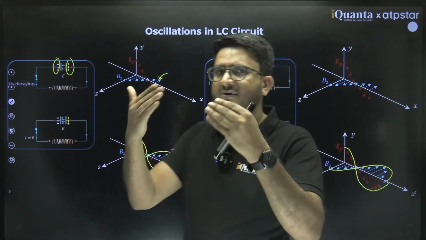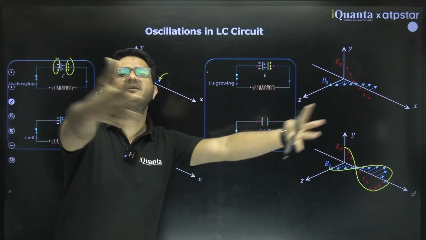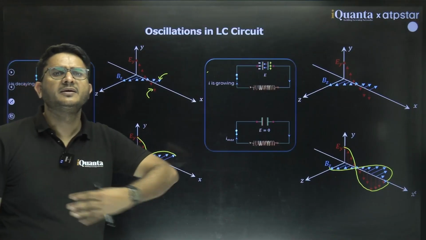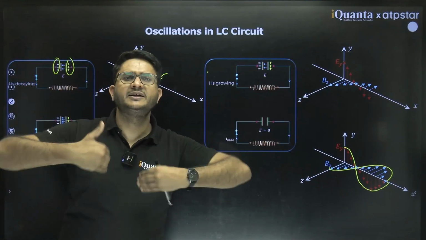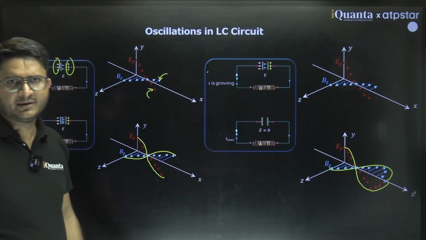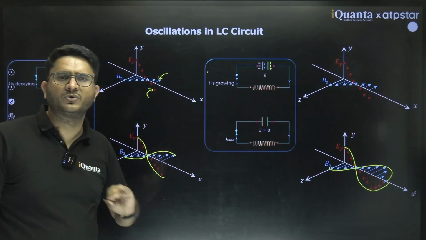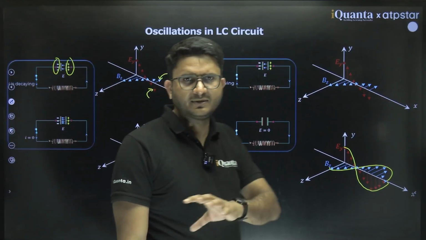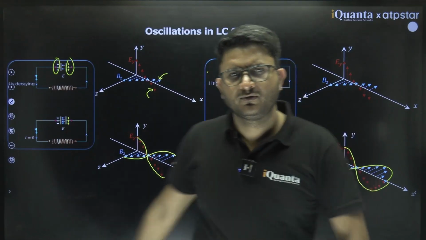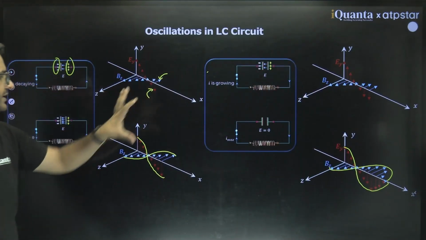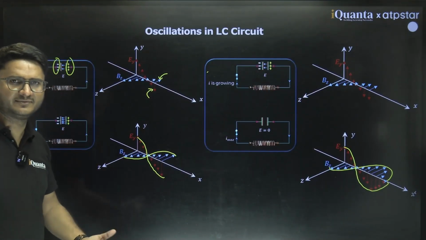This electric field and fluctuating magnetic field travel, and they redistribute energy in some other form. Sometimes we know this as a photon. Clear? This energy goes in the form of a photon. It is the same energy which we call electromagnetic wave. Clear?